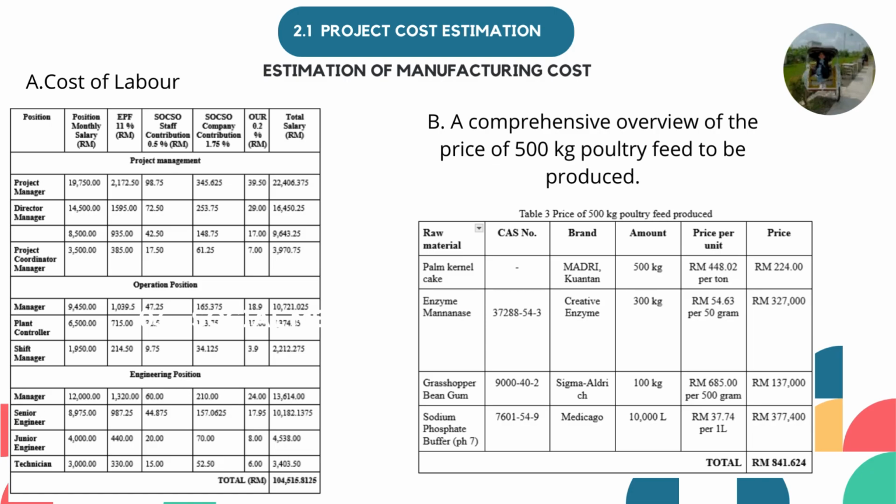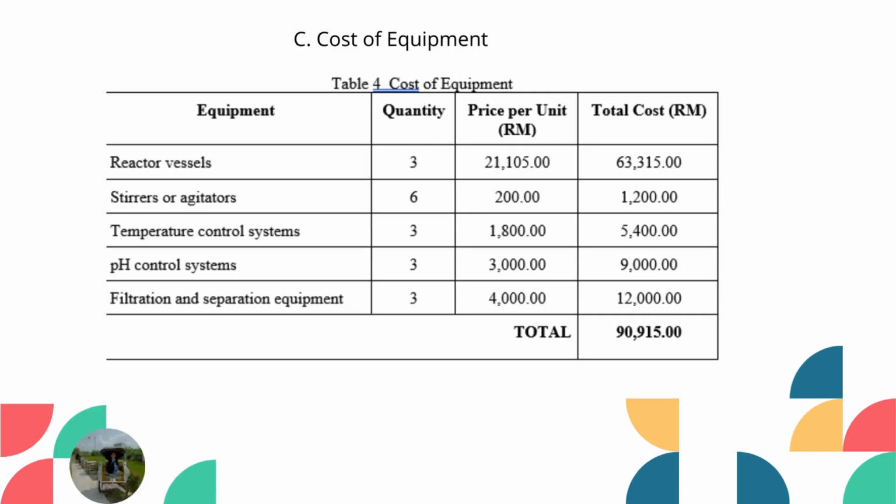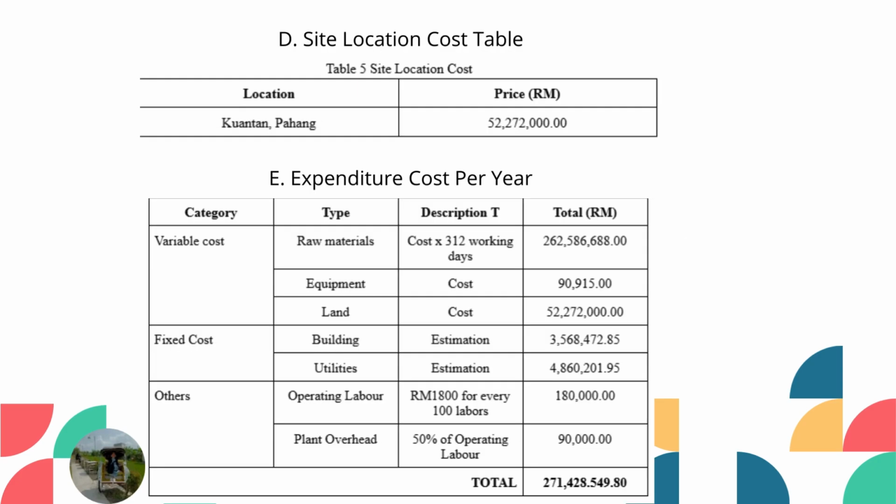policies. For the project cost estimation, the total cost of labor is 104,000 more ringgit, and for part B is 841,000 more ringgit. The total cost of equipment is 90,000 more ringgit. For the site location it is 52 million more ringgit, and for the expenditure cost here is